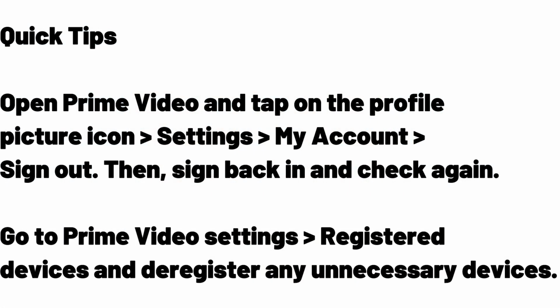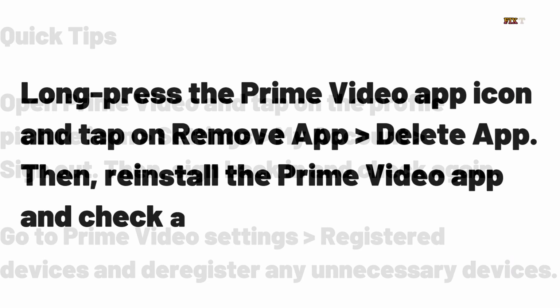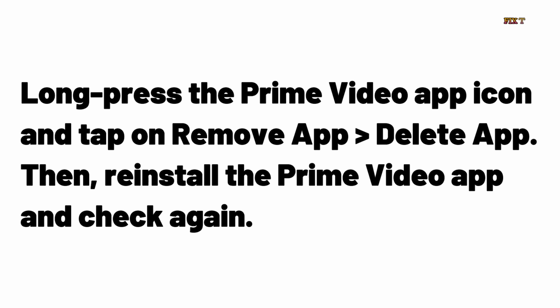Quick tips: open Prime Video and tap on the profile picture icon > Settings > My Account > Sign Out. Then sign back in and check again. Go to Prime Video Settings > Registered Devices, and deregister any unnecessary devices. Long press the Prime Video app icon and tap on Remove App > Delete App. Then reinstall the Prime Video app and check again.